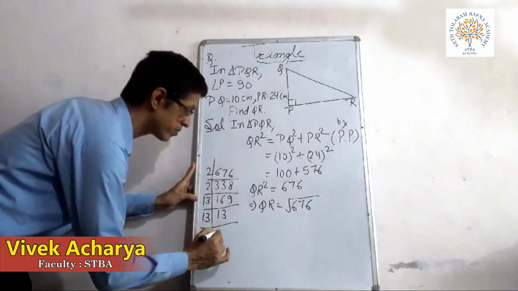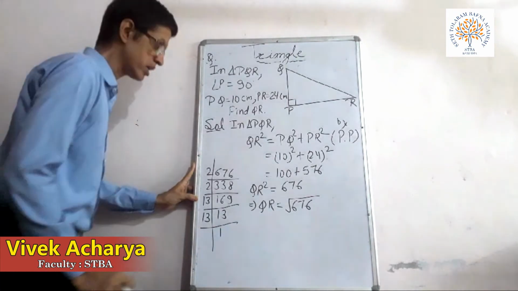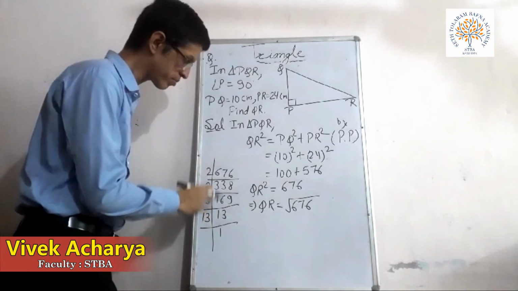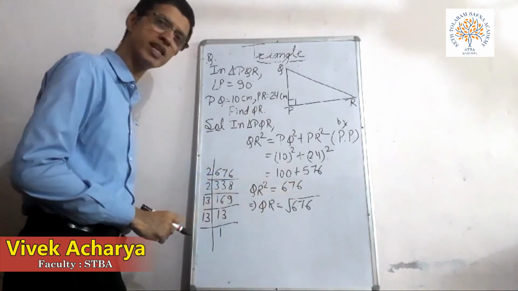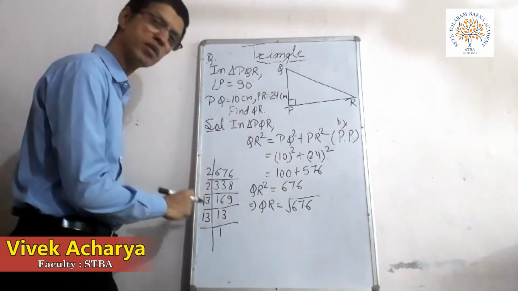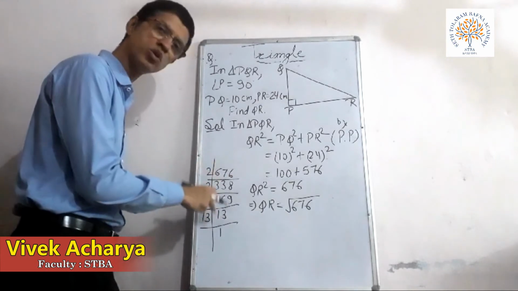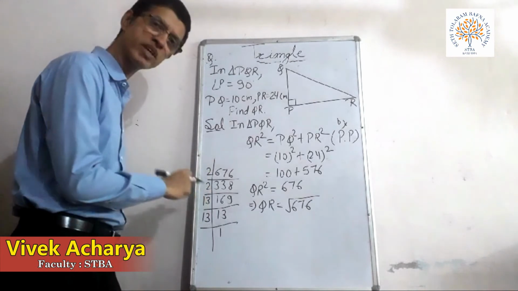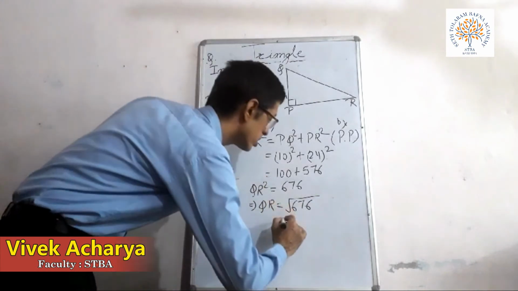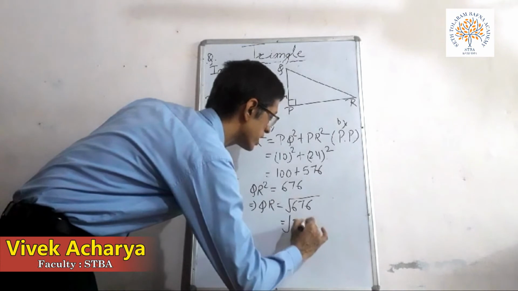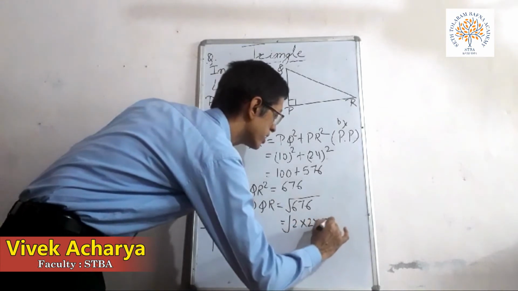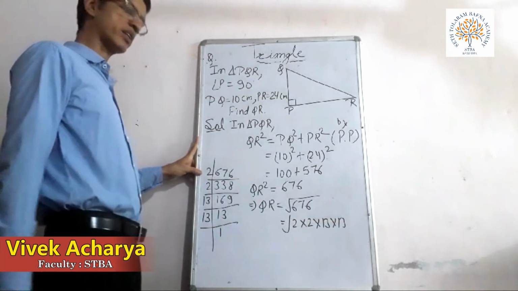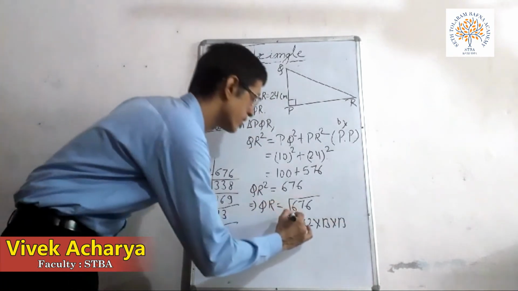To find the square root, we have to make prime factors of 676, as you know how to make the prime factors of any number. So we get 2 multiplied by 2 multiplied by 13 multiplied by 13. These are the prime factors of 676.